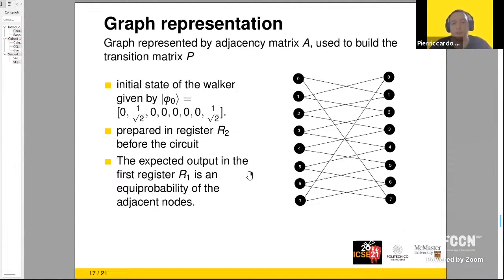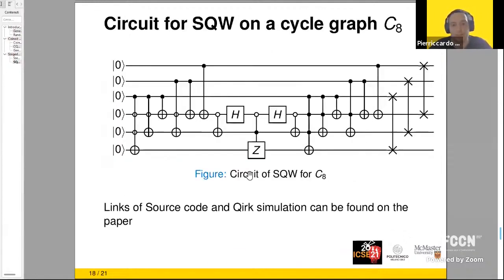And in this case, we expect an equiprobability of the adjacent nodes. This is our final circuit for the cyclic graph with 8 nodes. At the end, we can see our swap operator. Now, the first 3 qubits represent register R1. The last 3 qubits represent register R2. And this part of the circuit in the middle is the reflection operator. Again, the links of the source code and the Qiskit simulation can be found in the paper.